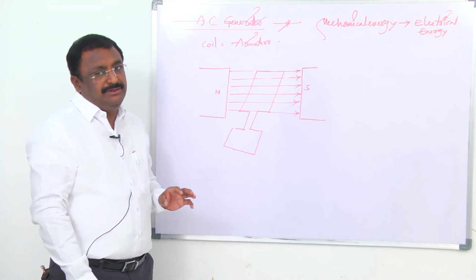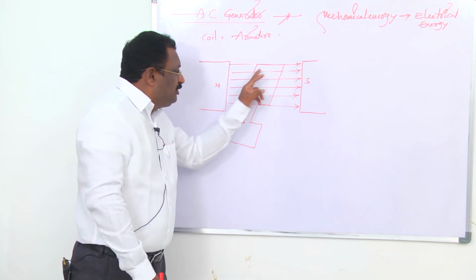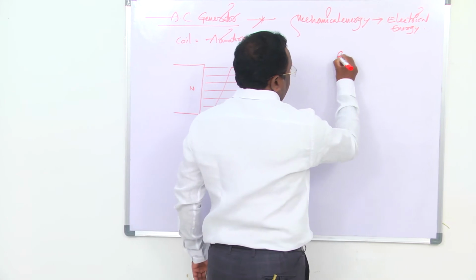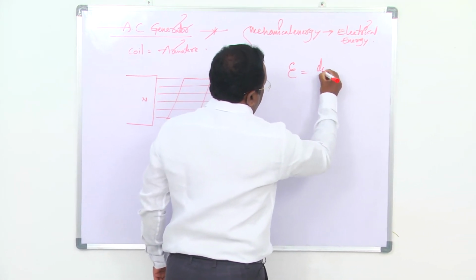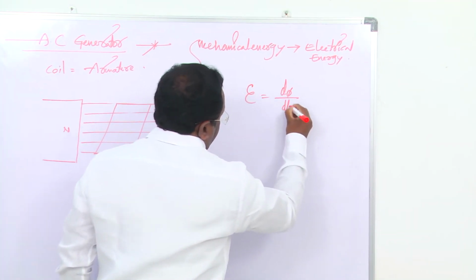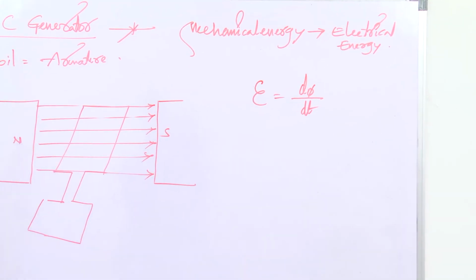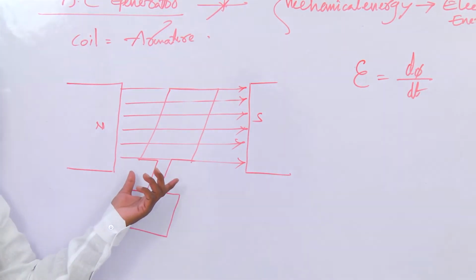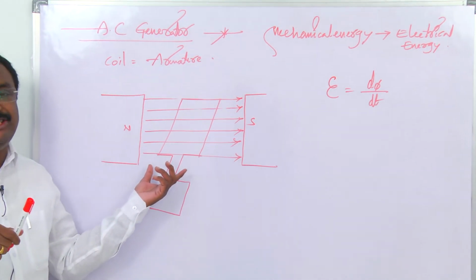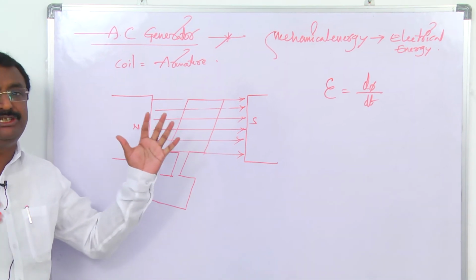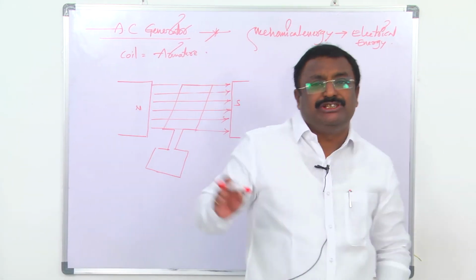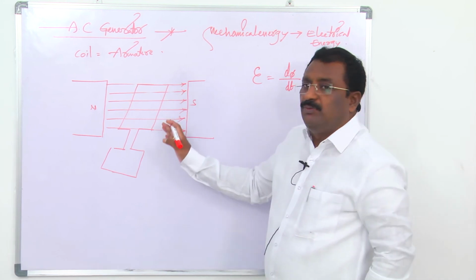According to Faraday's law, the induced EMF in this coil is epsilon equal to minus d phi by dt. The coil is revolving in the uniform magnetic field. As a result, the coil is subjected to a varying magnetic field, and an EMF is induced in the coil, which causes flow of electric current.